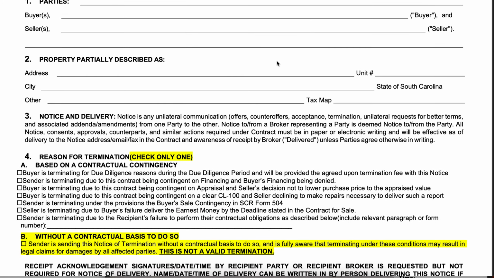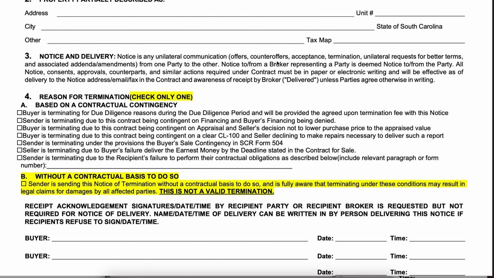So what we've added in this paragraph 4 is now the party who is sending the notice of termination, and notice of termination could be sent by the buyer or the seller depending on the circumstances. They will check the reason for terminating. So if you have a client who says, I no longer want to be in this transaction, I want to terminate, you can refer to this form and say, all right, now there's options that are available to you. Which of these boxes in A applies to your situation? If none, then we're going to have to go to option B, which we will get to in a second.